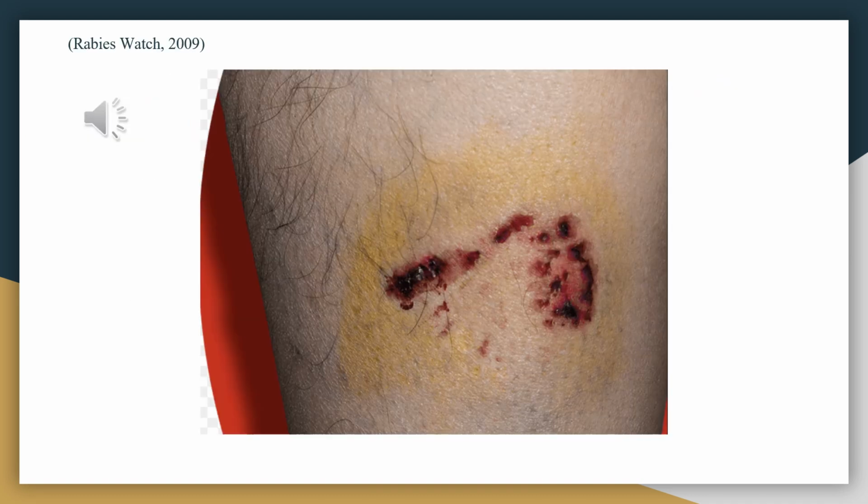The Government of Canada website states that the signs are more regular everyday ones, so the ones that are more common to specifically rabies are hyperactivity, hallucinations, strange behavior, and foaming at the mouth. And CDC states that their symptoms are insomnia, confusion, agitation, delirium, hallucinations, a fear of water, which is hydrophobia, and hypersalivation.